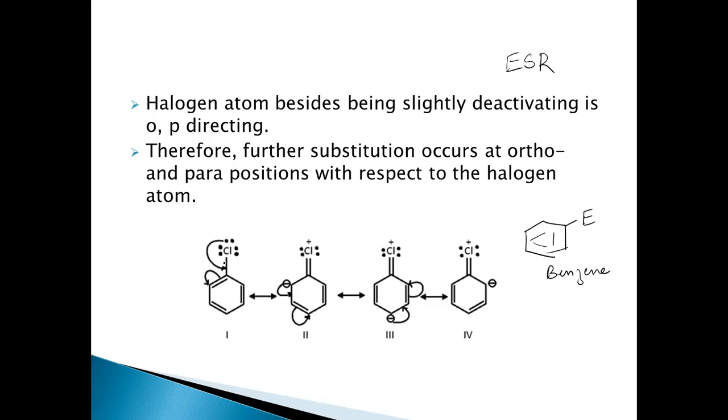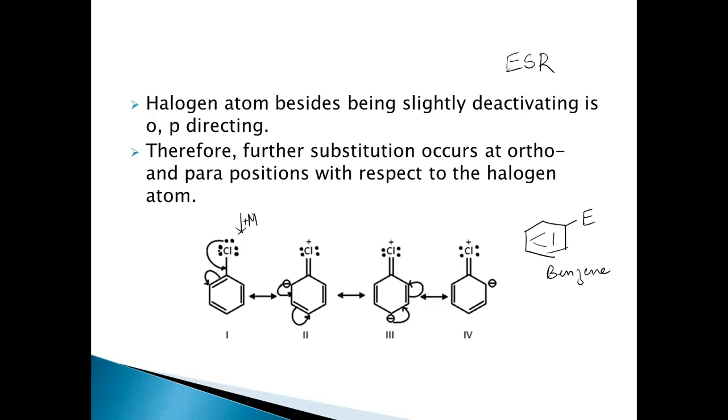First of all, this Cl, if you look at it, has lone pairs of electrons on it. So they are in resonance with the pi electrons of the benzene ring. These are the resonance structures here. So we can write the following resonance structures for halobenzene or haloarene, whatever. What about this Cl? Cl is donating the electrons into the ring by means of the mesomeric effect, that is the plus M effect.